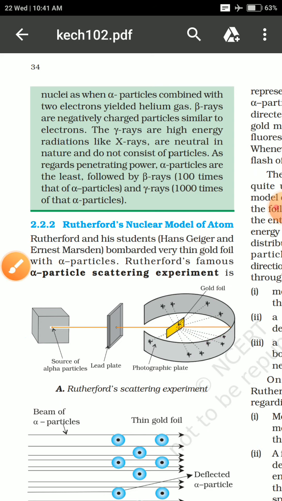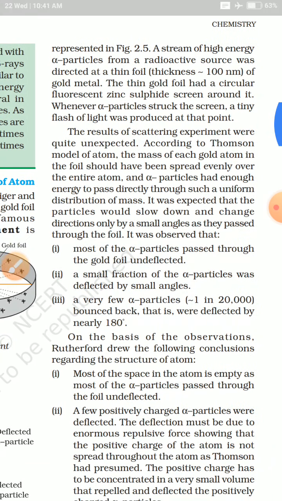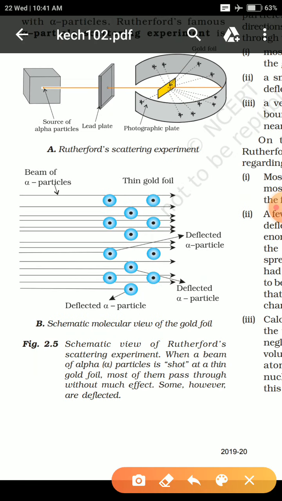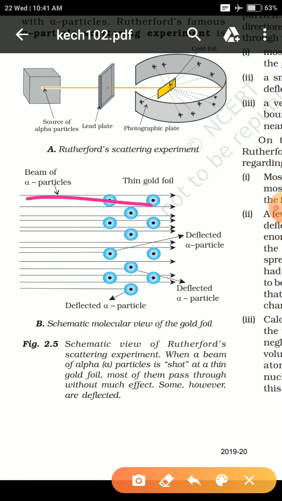Rutherford's experiment had some specific observations. What he saw was many of the particles. This line is the alpha particle, the line which is seen here. Many of the lines were going straight ahead.